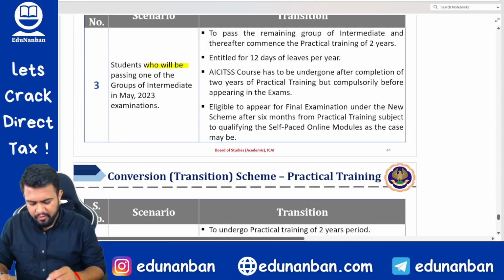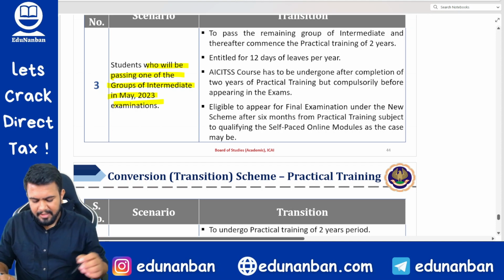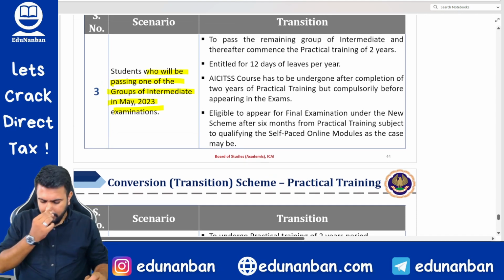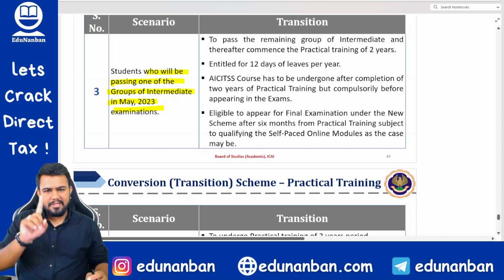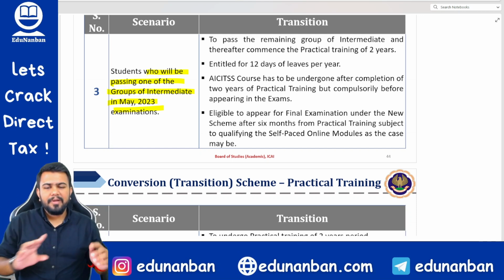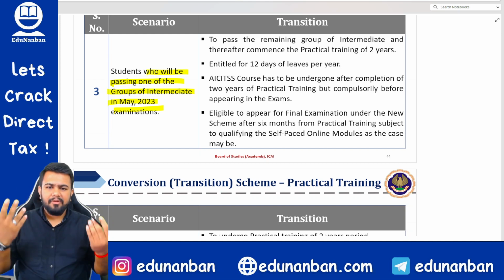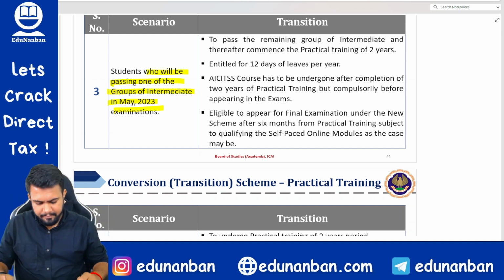Next, a student who will be passing one of the groups of intermediate in May 23 examination. If you pass a single group in May 23 examination, then write the second group in November 23, and pass that group also. After passing both groups only, you will be able to join articleship.